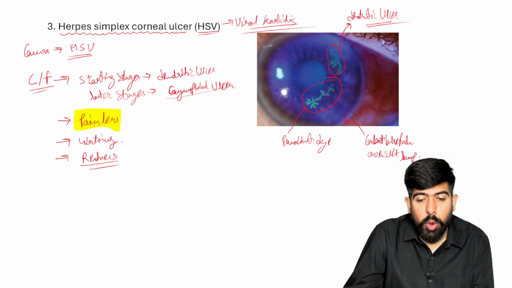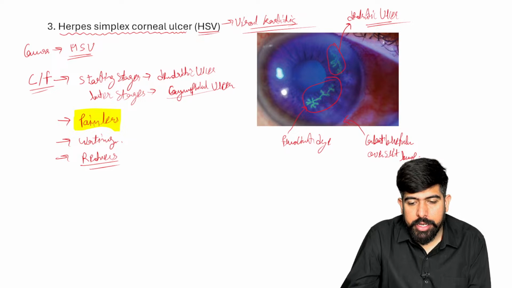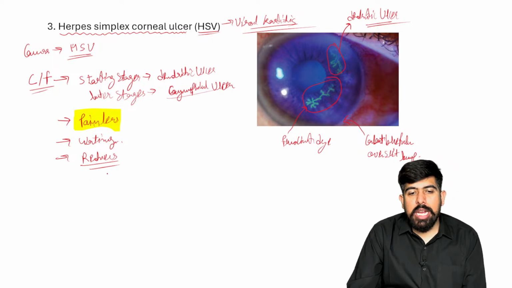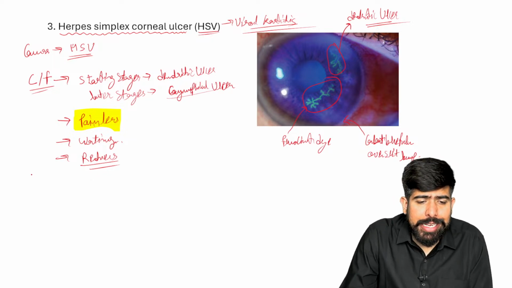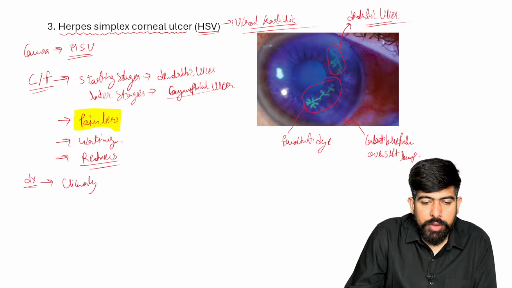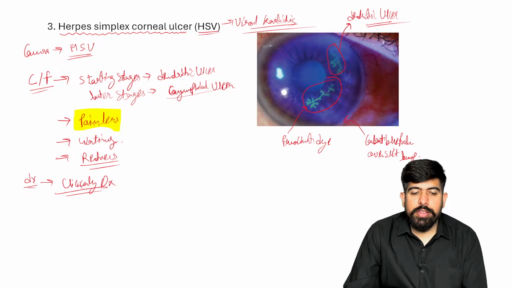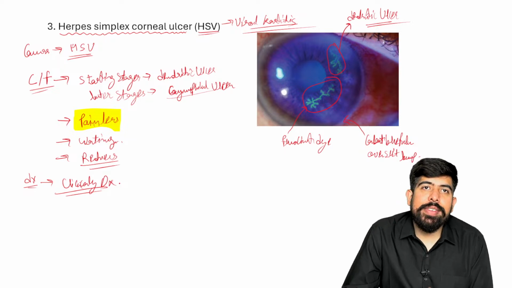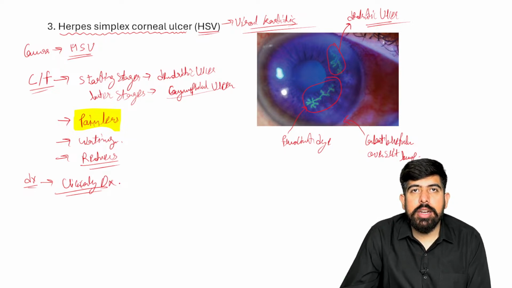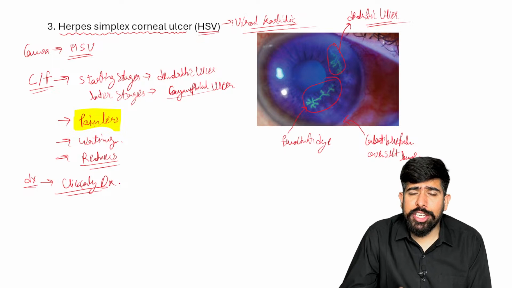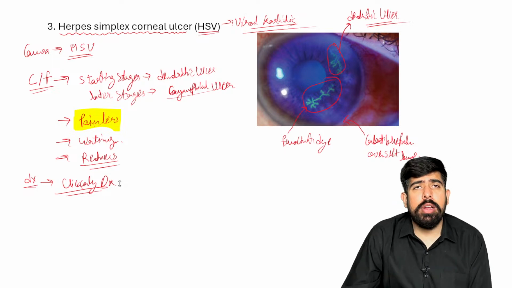Now, what will happen later in this condition? Later, the patient will come to you, and you will make the diagnosis. The diagnosis of this patient is made only clinically. We are not going to do any lab investigations or other tests for this patient. But we are going to instill the fluorescent dye and see it under the cobalt blue filter.